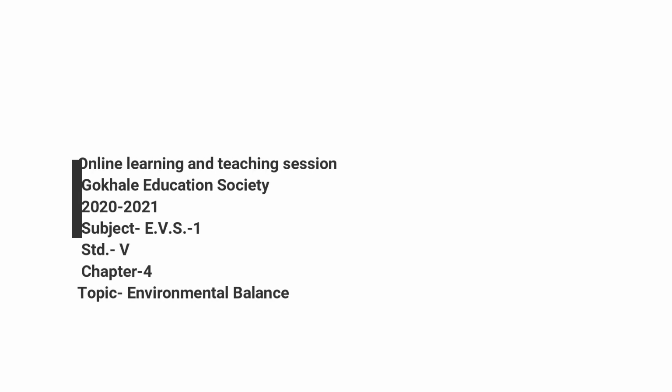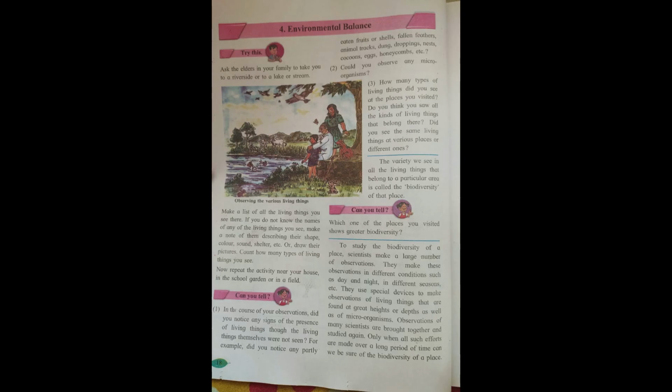Hello children, today we are going to learn a new lesson of the EVS subject, environmental balance. Up till now you have studied about the earth and the living world, in the previous lesson. In this lesson, on page number 1 you are seeing a similar type of figure, the earth and the living world. What are we observing in this picture?